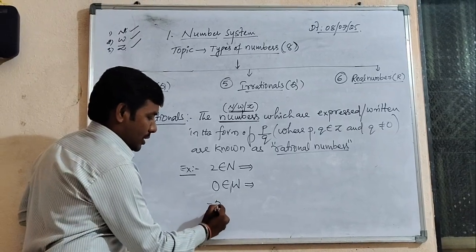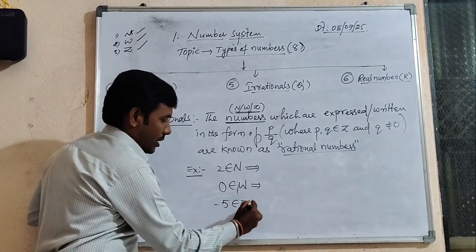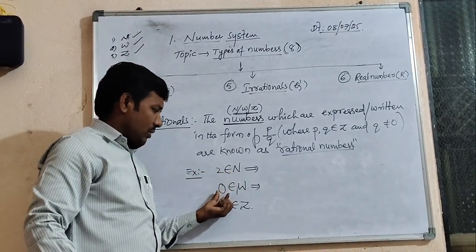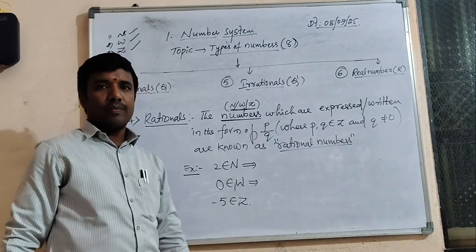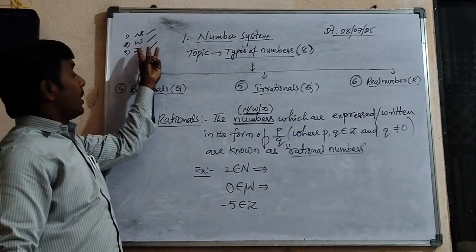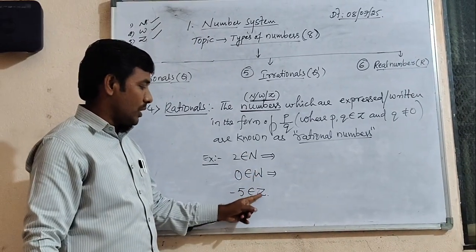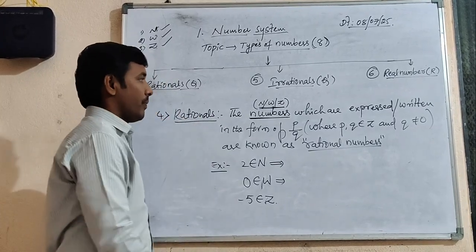In that you take just 5. See, I took one from natural, one from whole, and the last one from integers. I took 3 numbers from 3 different sets. Carefully observe my words.